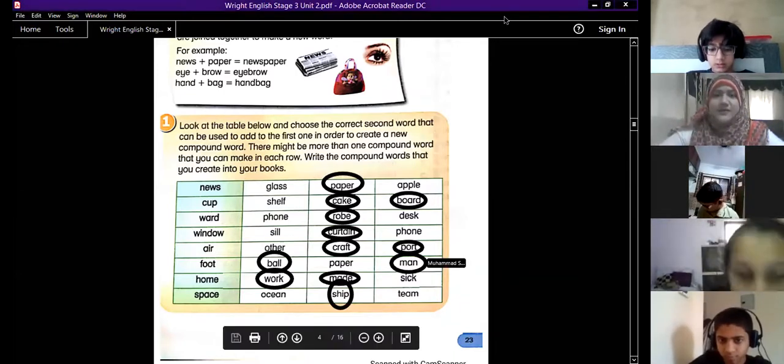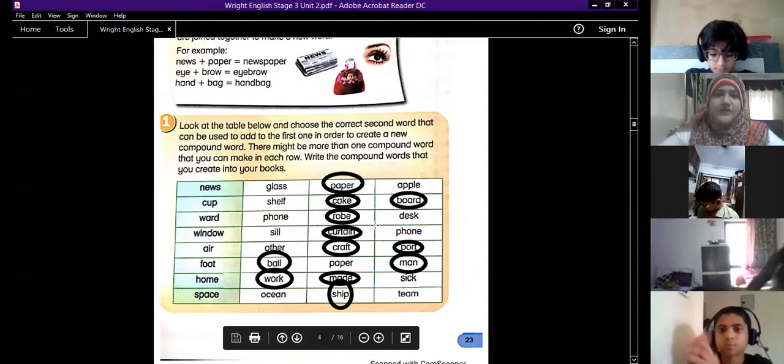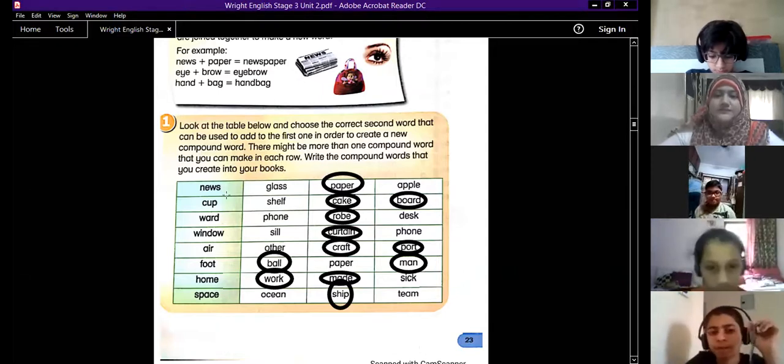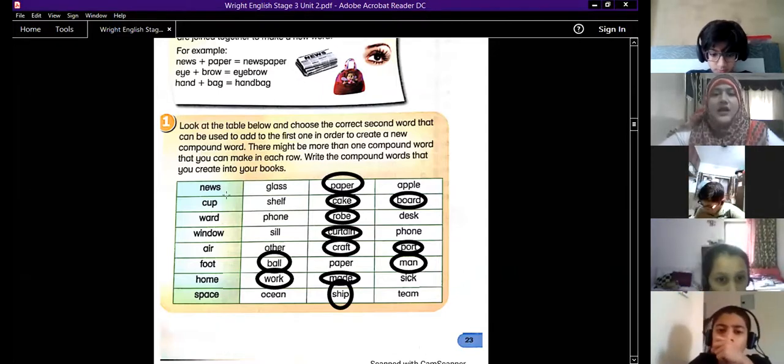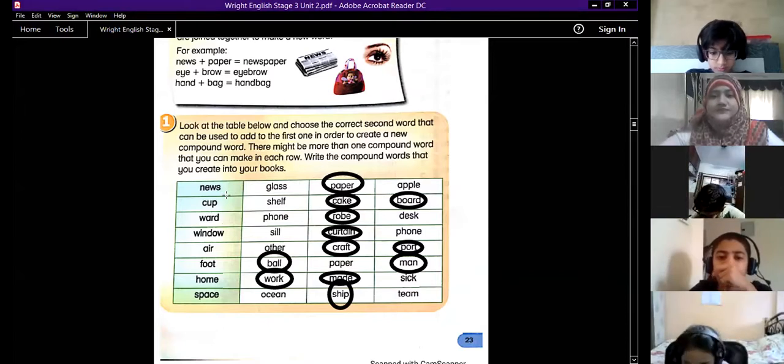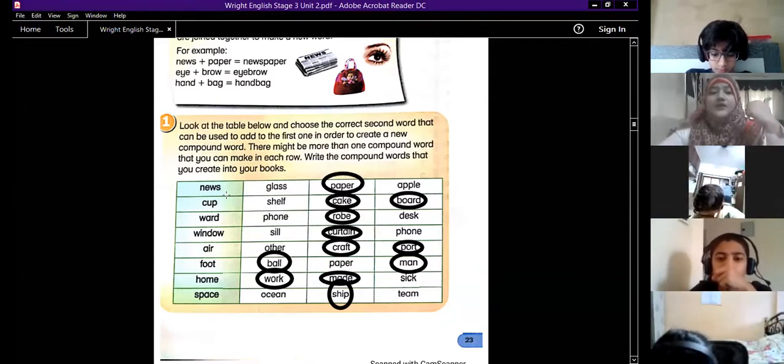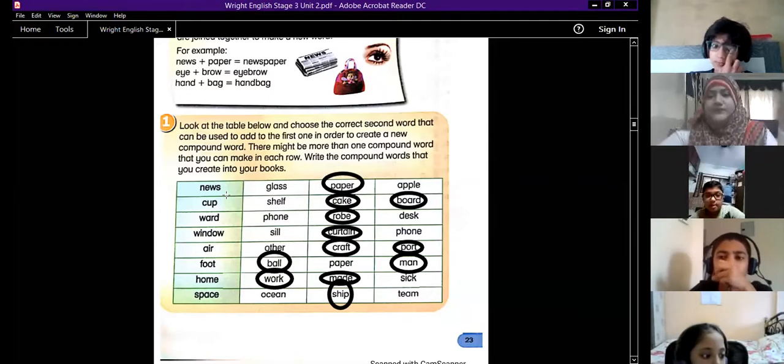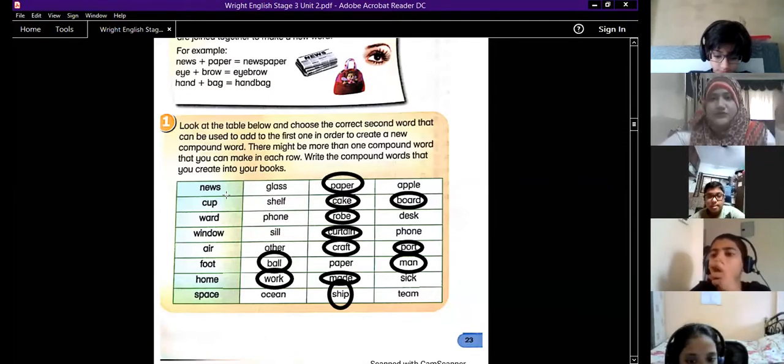Okay, let's discuss. Come on. People of the world. News? Newspaper. Cupcake, cupboard. Cake in cupboard. We are on cup. Cupcake, cupboard. Who is answering for foot? Cupcake. We are on cup right now.